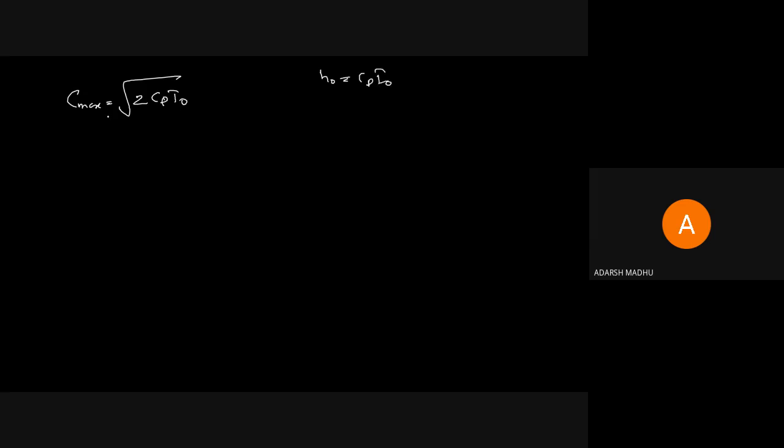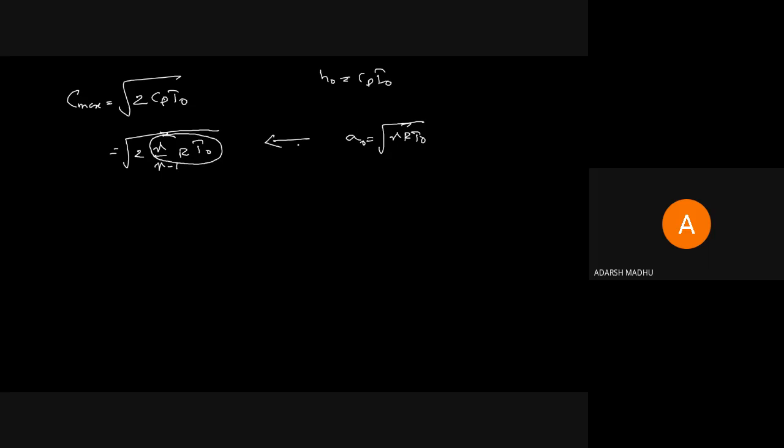Substituting the value for Cp, we get another equation: c max equals root of 2 gamma by gamma minus 1 into R T naught. Then there is the gamma R T naught term, and we know that a naught equals root of gamma R T naught, right?